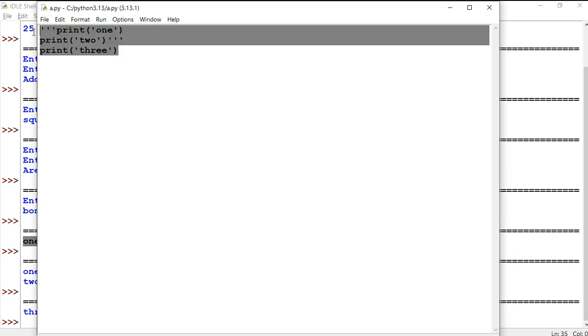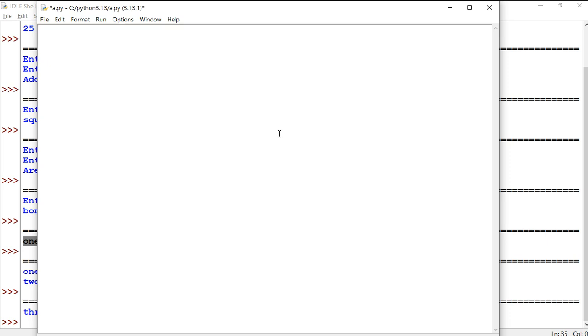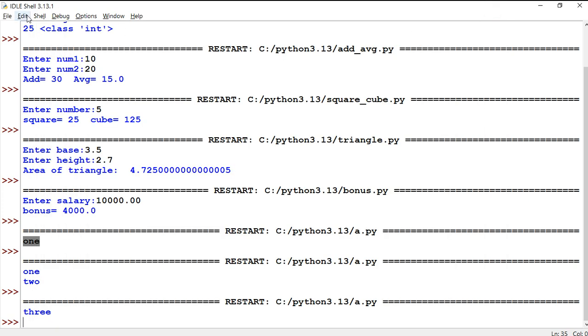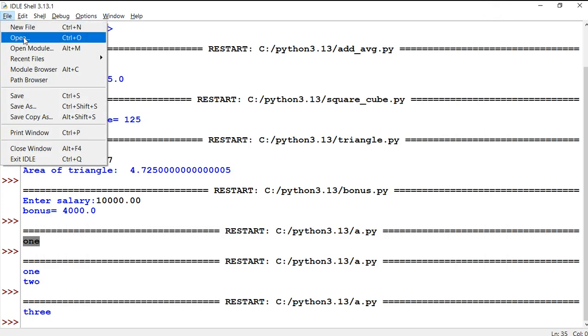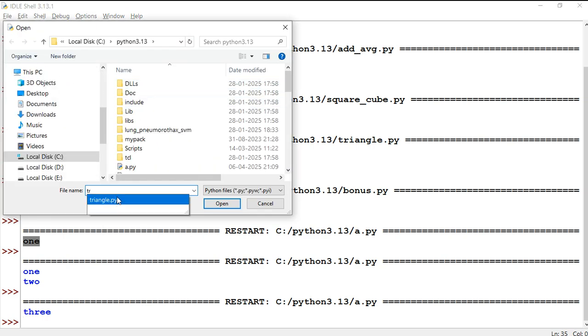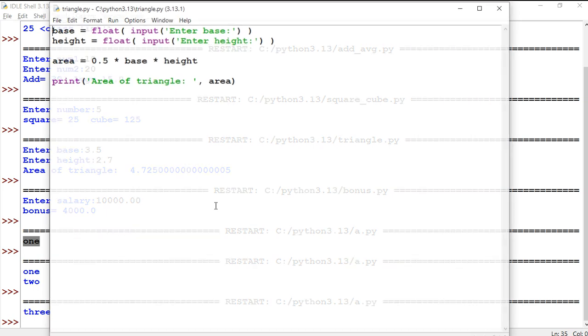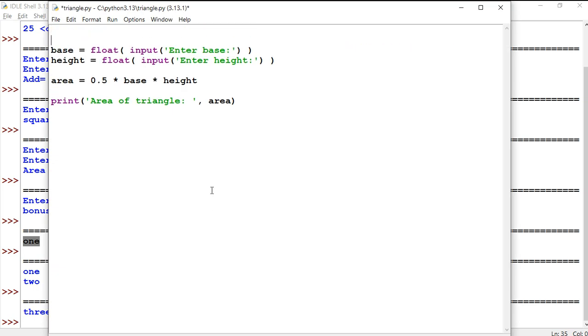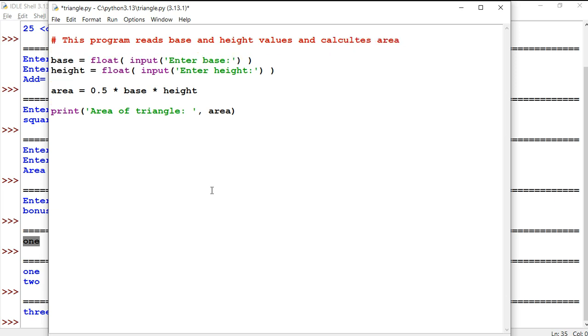Now the question comes, why do we have to use comments? Comments are used for describing the program. For example, let me open the previous programs. File, open the file, a triangle program is there. In this program I would like to add some comments. I write a comment here: this program reads base and height values and calculates area of triangle. Like this we can write it.